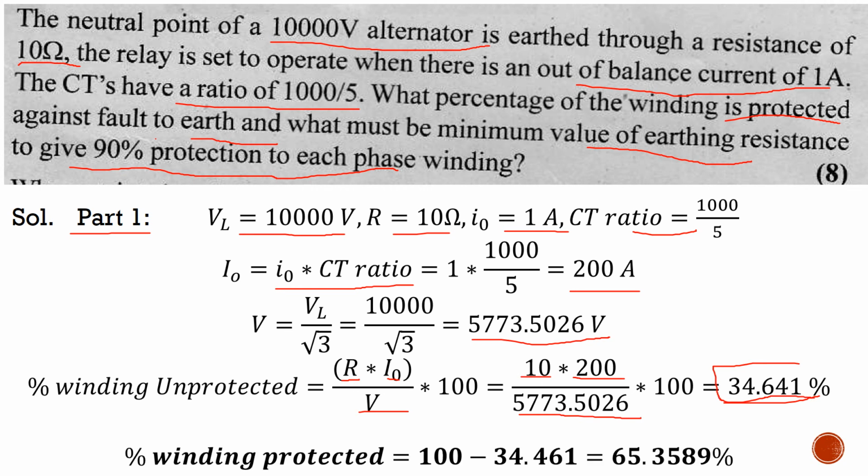Therefore, we have to subtract this value from 100. Hence, the percentage of the winding that is protected is 65.3589. This means approximately 65% of the alternator stator winding is protected and approximately 34-35% of the winding is unprotected. So we have solved the first part.